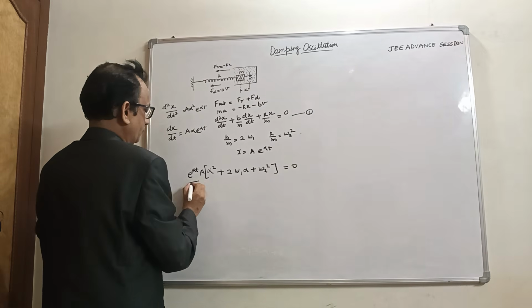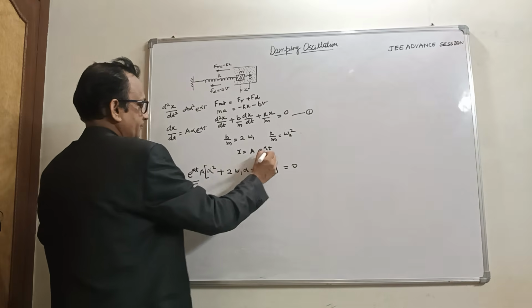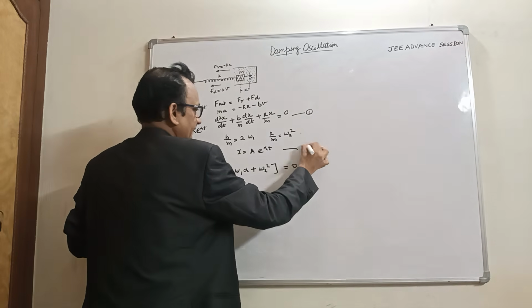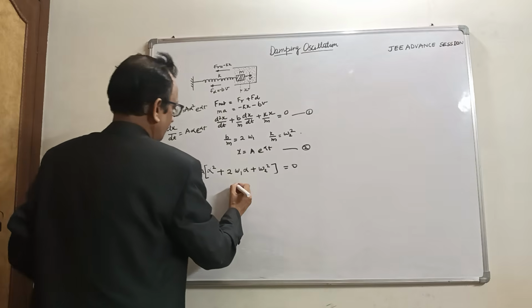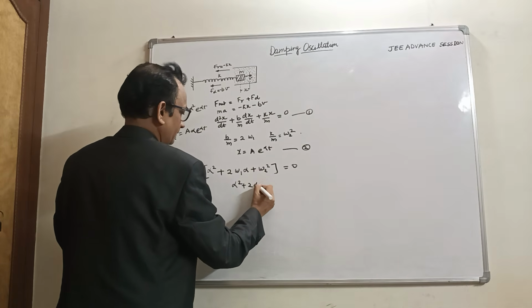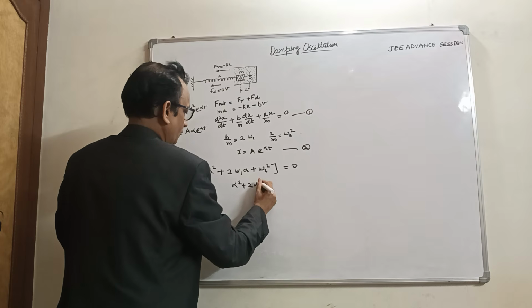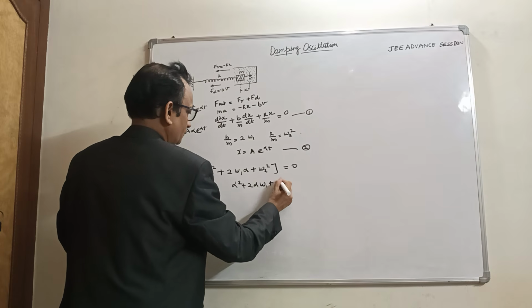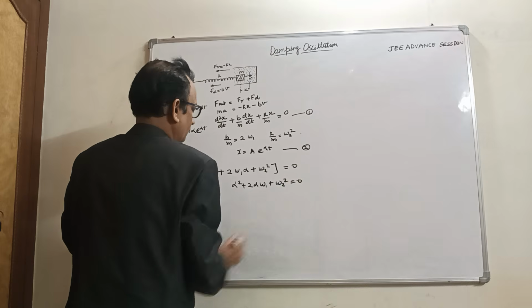This term cannot be 0 because this is the displacement here. This is equation second. So the equation will be alpha square plus 2 alpha omega 1 plus omega 2 square equal to 0.